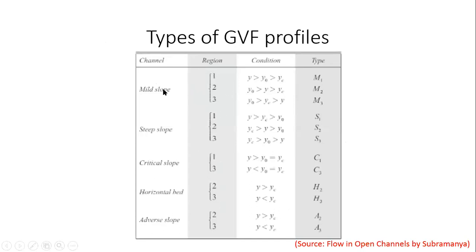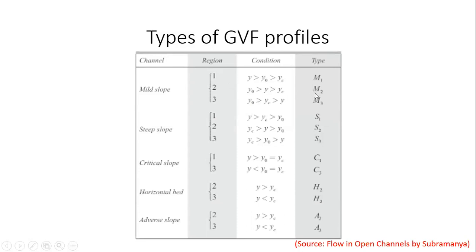So if you remember, mild and steep have all three regions, 1, 2, 3. Critical has only 1 and 3. Horizontal and adverse have only 2 and 3. So if the flow is happening in region 1, that means the flow depth is greater than normal depth, which is greater than critical depth. So y greater than y naught greater than yc. If the flow is happening in region 2 in a mild slope, then normal depth is greater than the depth of flow, which is greater than yc. y naught greater than y greater than yc.